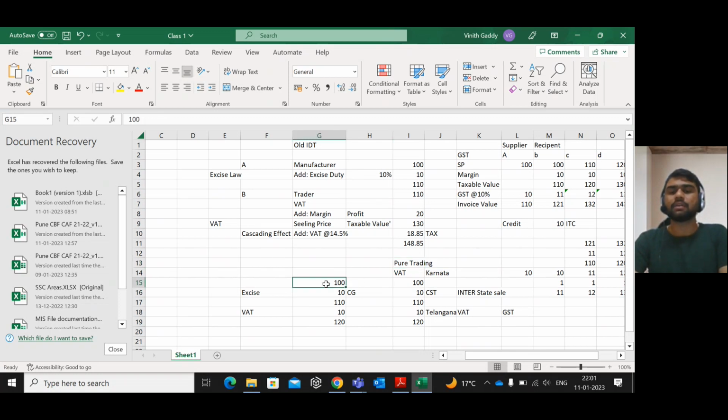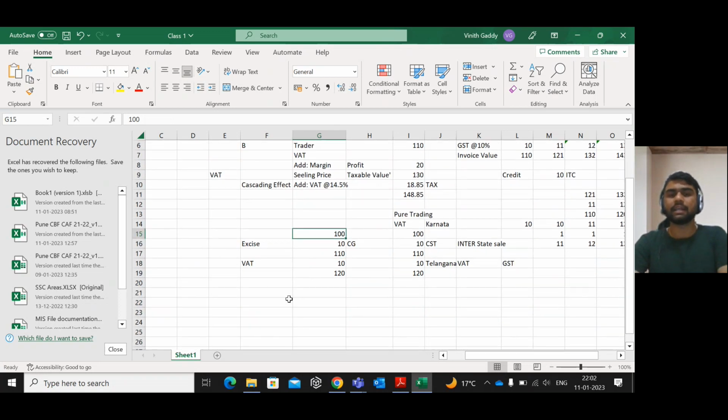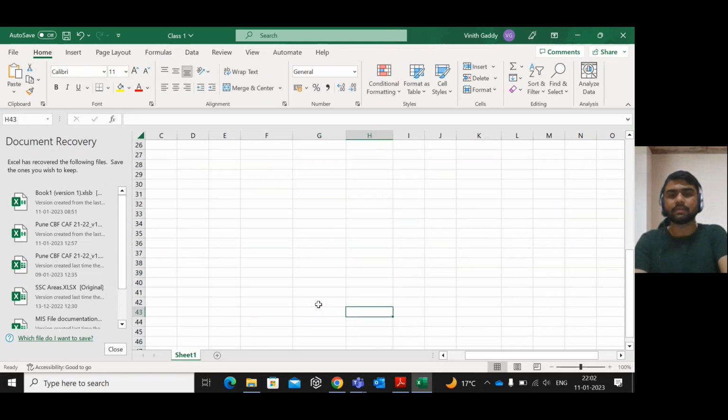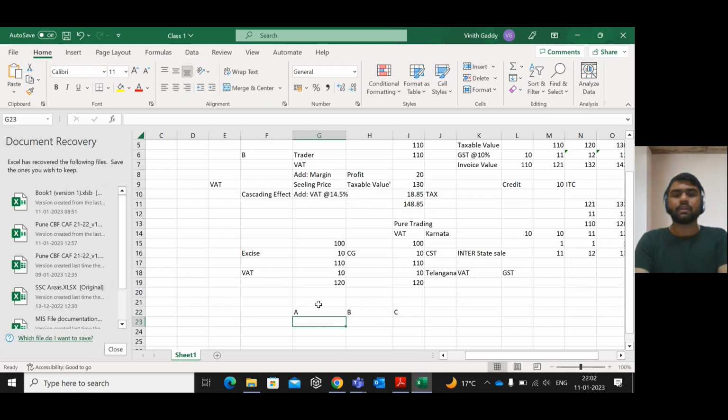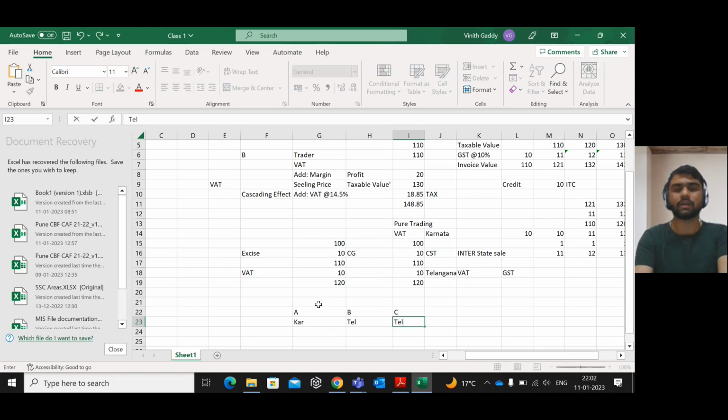let us take an example: A is there, B is there, C is there. A is from Karnataka, B is from Telangana, C is from Telangana.